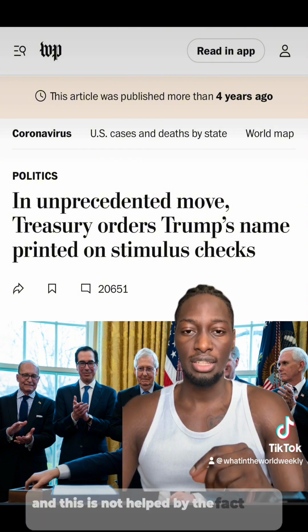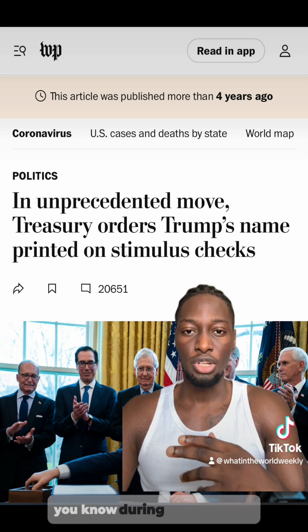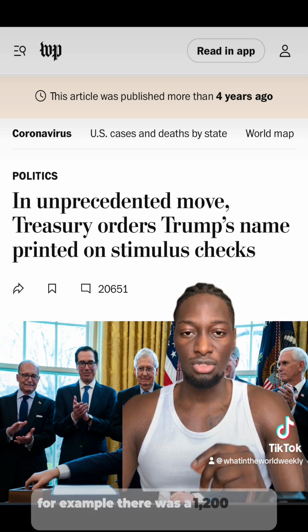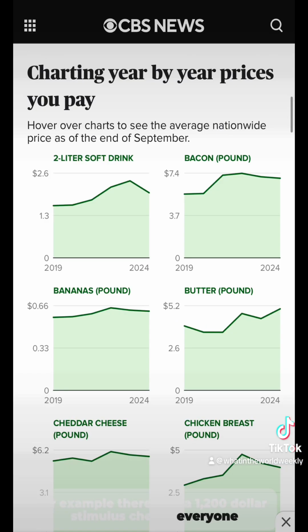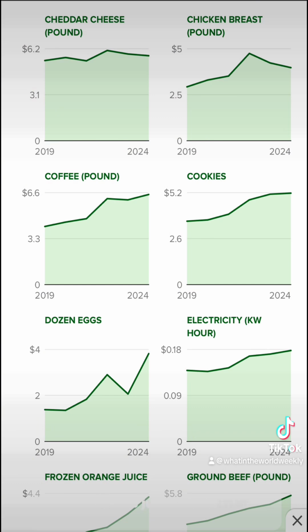And this is not helped by the fact that when Trump was president, during the pandemic, for example, there was the $1,200 stimulus checks. Everyone felt like the economy was doing really, really well. Gas prices were low, grocery prices felt much lower. There was just a sense that the economy was booming.